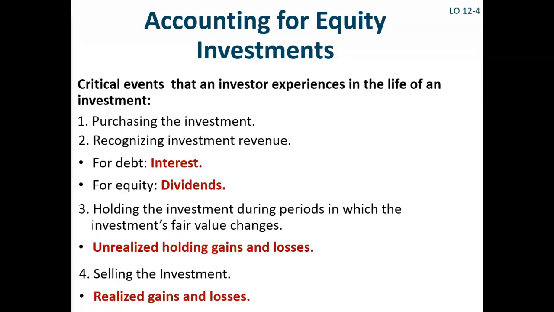The critical events over the life of an investment in the equity of another company, such as shares of common stock, include purchasing the equity security, receiving dividends from some equity securities, not all companies pay dividends, holding the investment during periods in which the investment's fair value changes, and thus incurring unrealized holding gains and losses since the security has not been sold, and selling the investment, and thus incurring realized gains and losses since the security has been sold and the gains and losses were actually incurred.